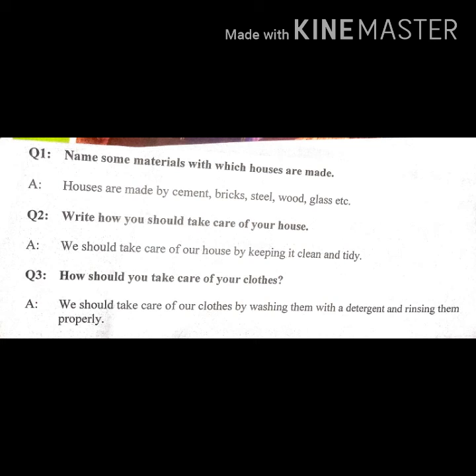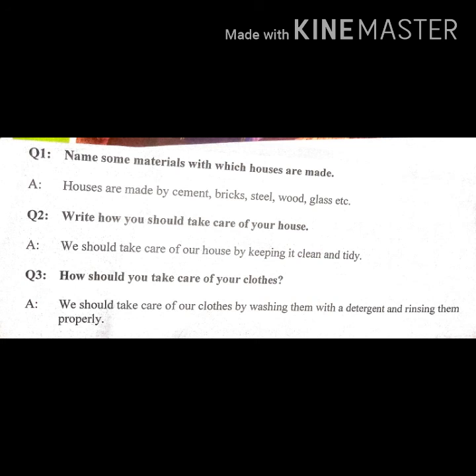Question number 1: name some materials with which houses are made. So the answer is houses are made of cement, bricks, steel, wood, glass, etc. Question number 2: write how you should take care of your house. The answer is we should take care of our house by keeping it clean and tidy.